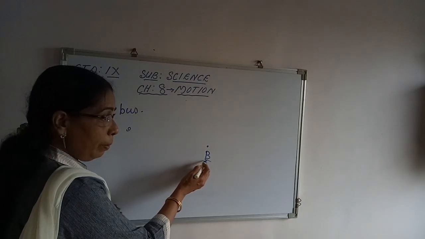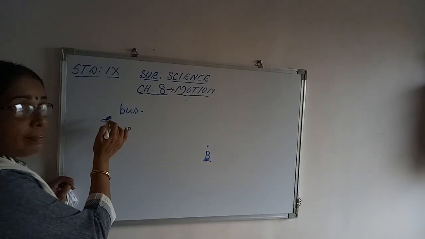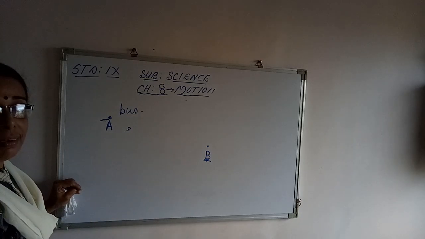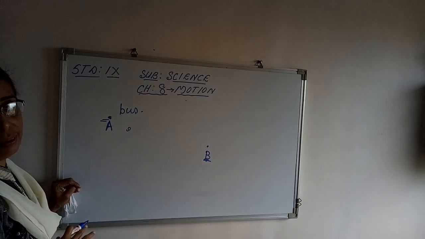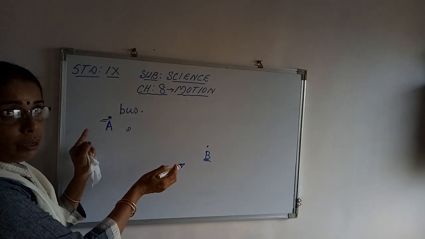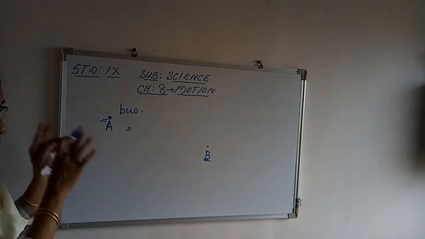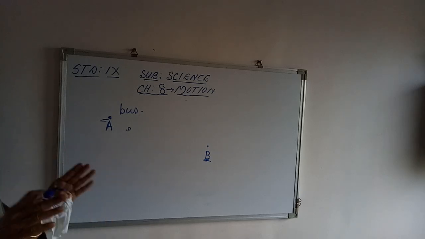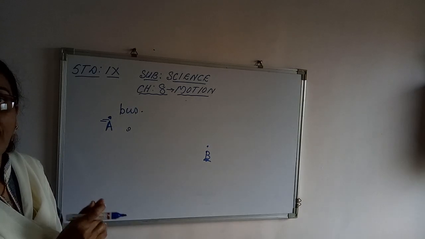But for this person B who is outside on the roadside, the bus is moving. And as the bus is moving, the passengers inside the bus are also moving along with the bus. Clear to you? The viewpoint is different. So that's what I told you. An object that appears to be moving for one person appears to be stationary for the other person.